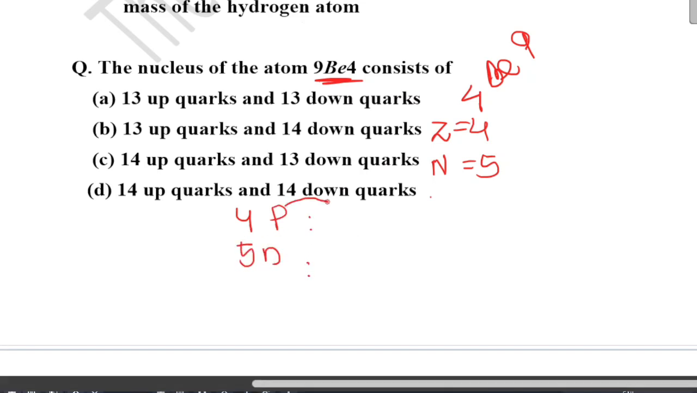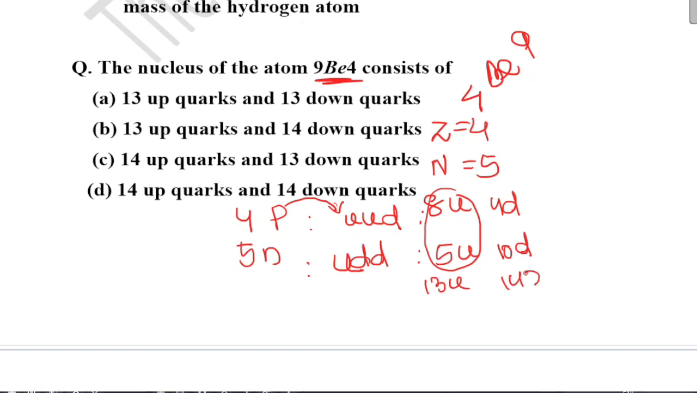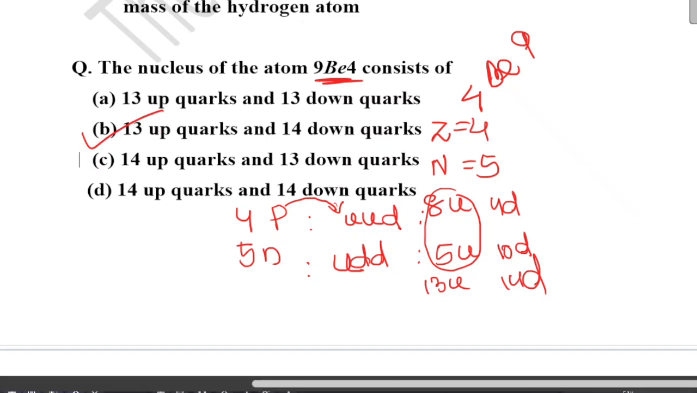And we know one proton consists of 2 up quarks and 1 down quark. That means 4 protons will consist of 8 up quarks and 4 down quarks. Next, there are 5 neutrons and 1 neutron is made up of 1 up quark and 2 down quarks. That means there will be 5 up quarks and 10 down quarks. So there will be a total of 13 up quarks and 14 down quarks. So your correct option is option B.